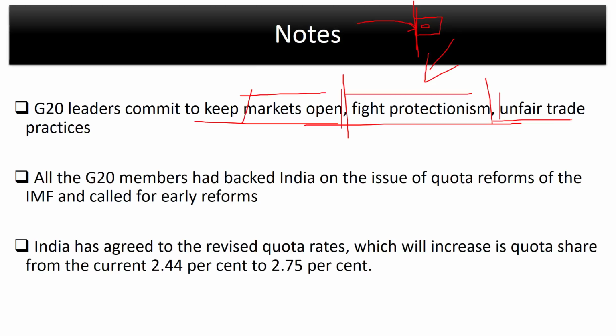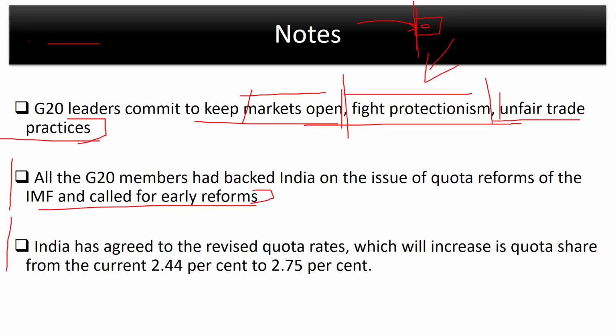Other than that, unfair trade practices. Now, a lot of things come under this unfair trade practices. One of the most prominent ones, one of the most well-known ones is China's currency manipulation. China's currency is Chinese renminbi, and they manipulate their currency a lot to actually gain more profit from their exports. Other than that, all G20 members had backed India on the issue of quota reforms of IMF and called for early reforms.